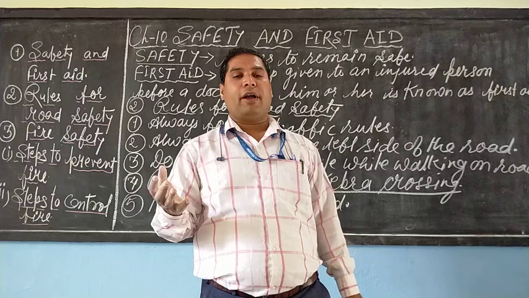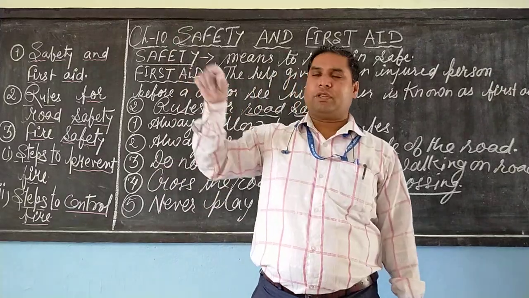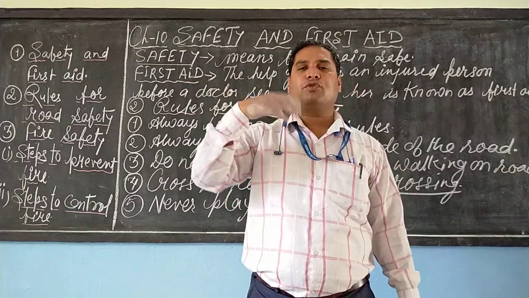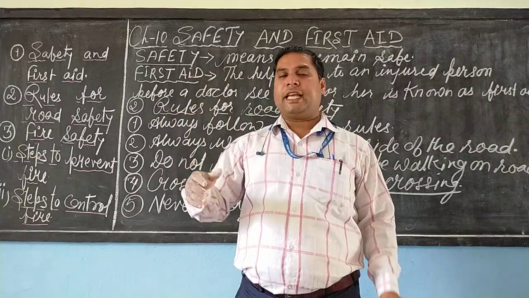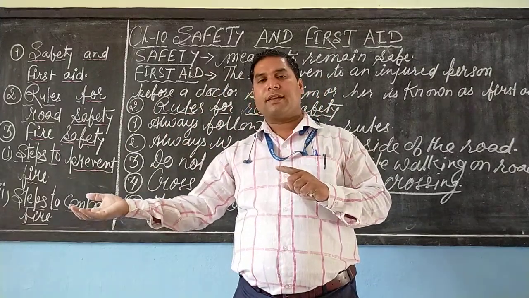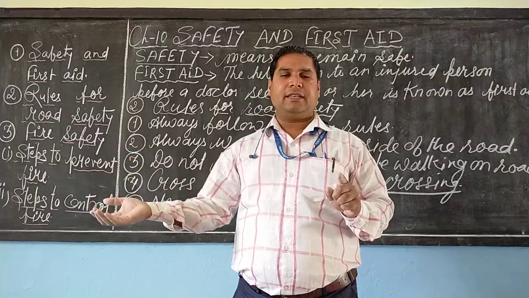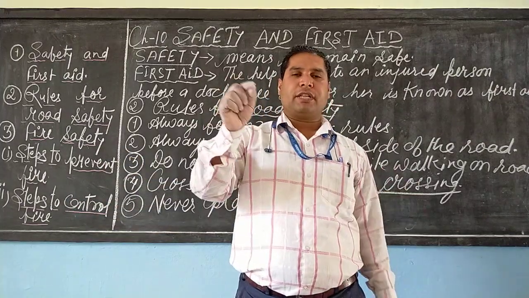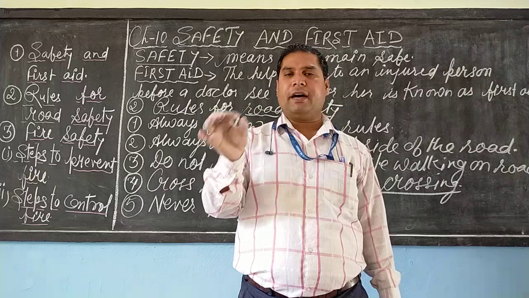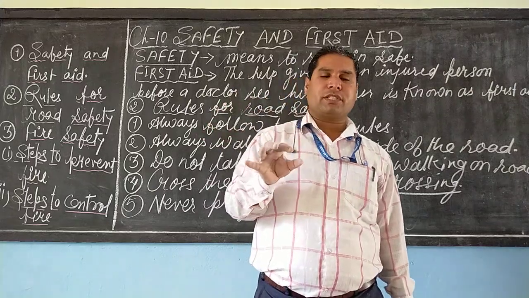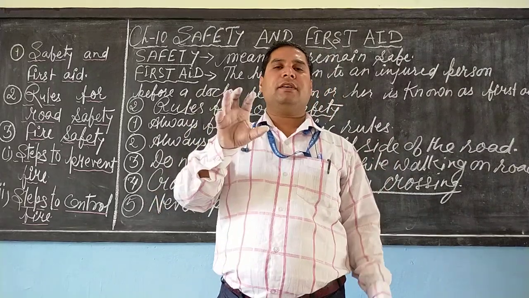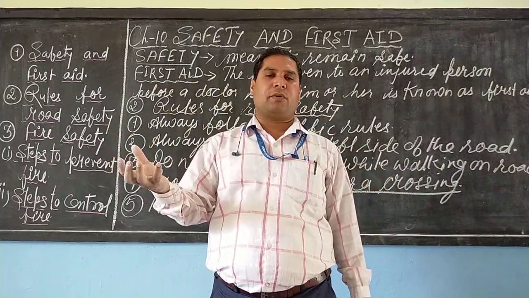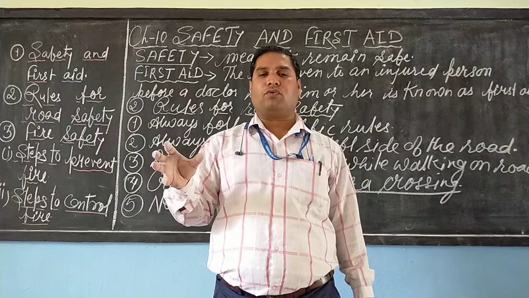Next point, if any switchboard gives an unusual smell or is overheated, then we have to inform our adults or parents so that it can be replaced by a new one. These are all the precautions we have to keep so that there will be no chances of fire in the house.